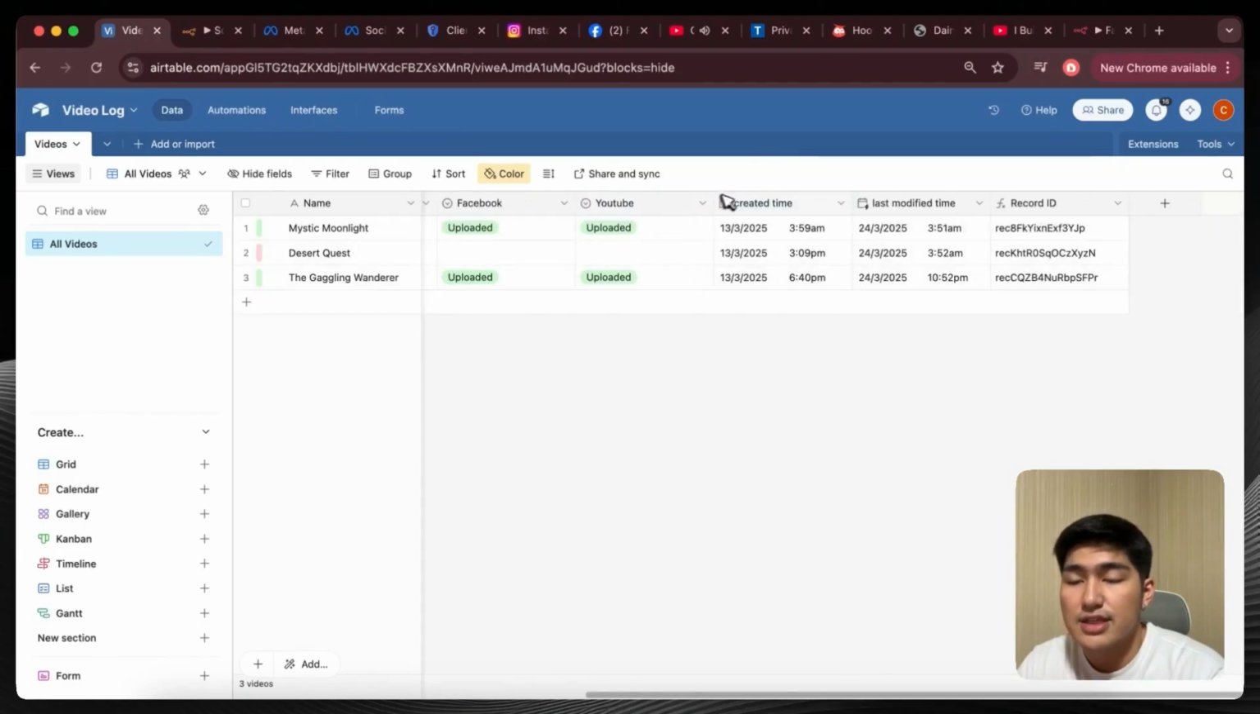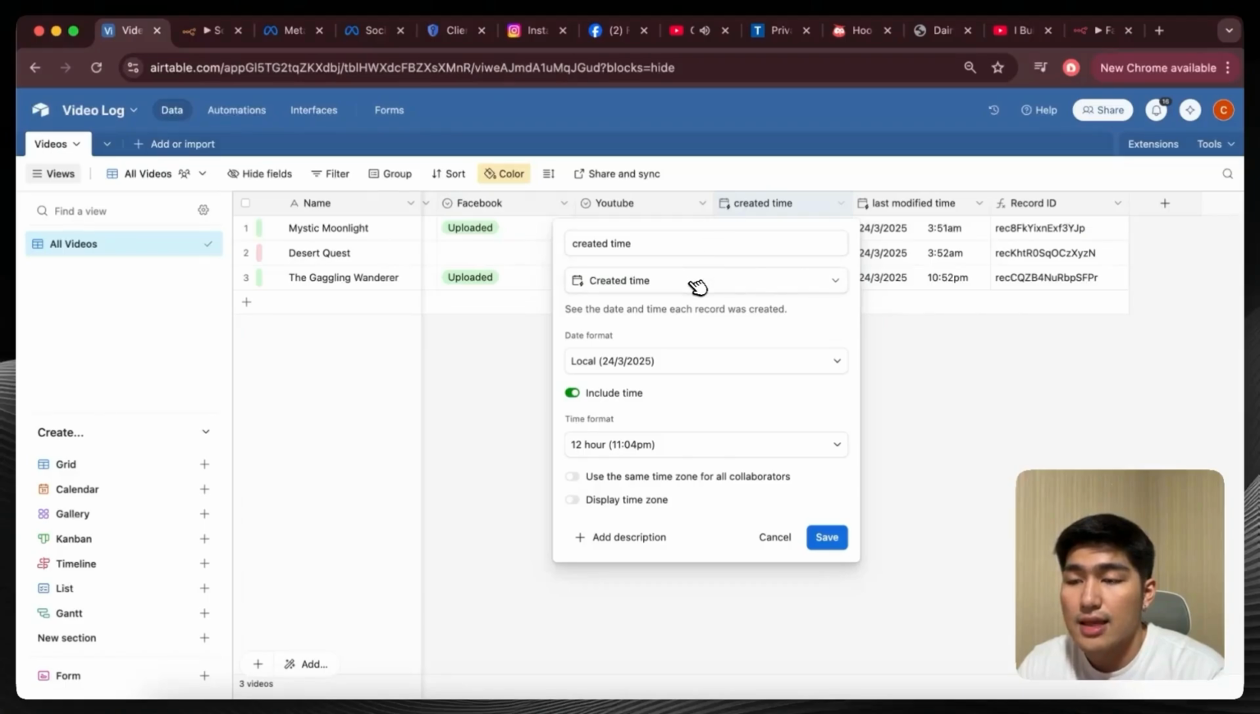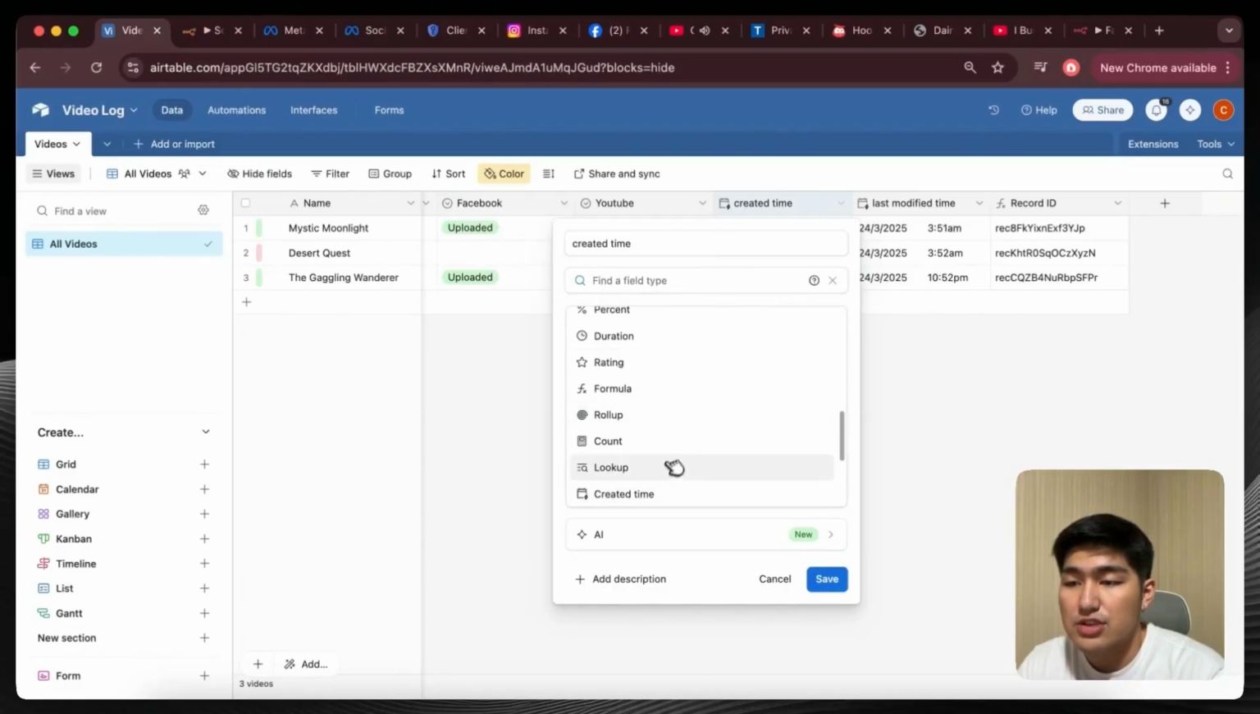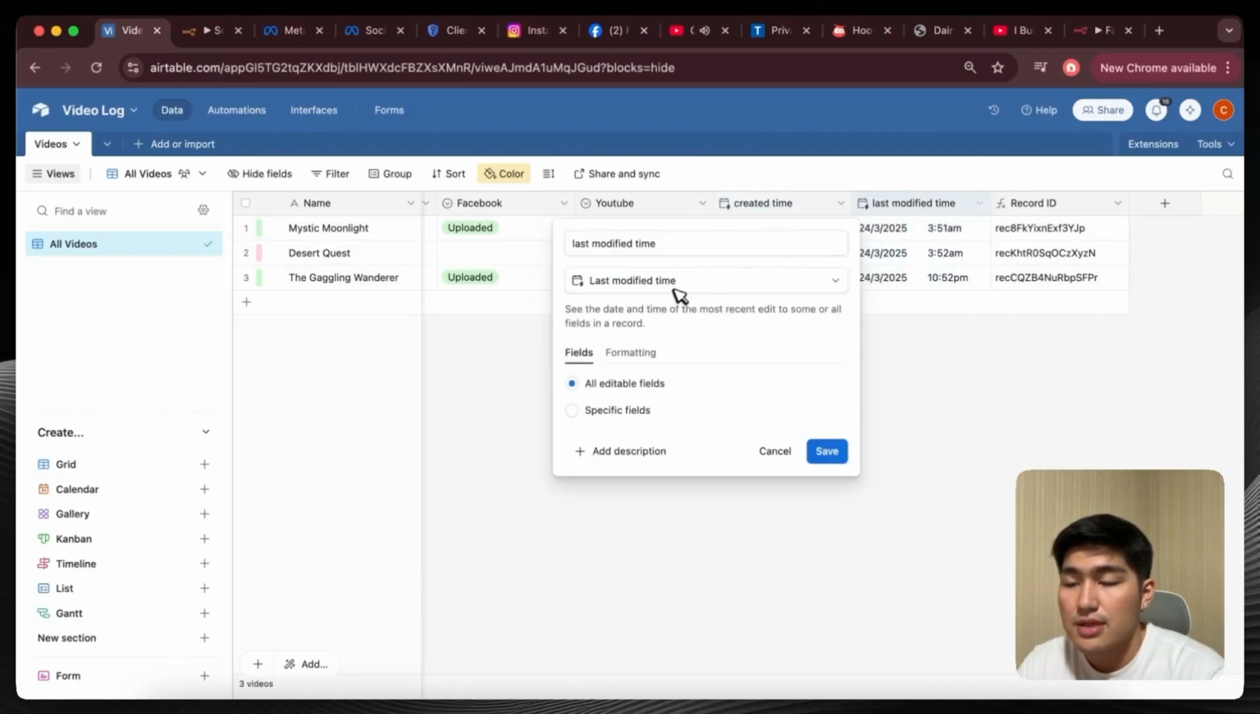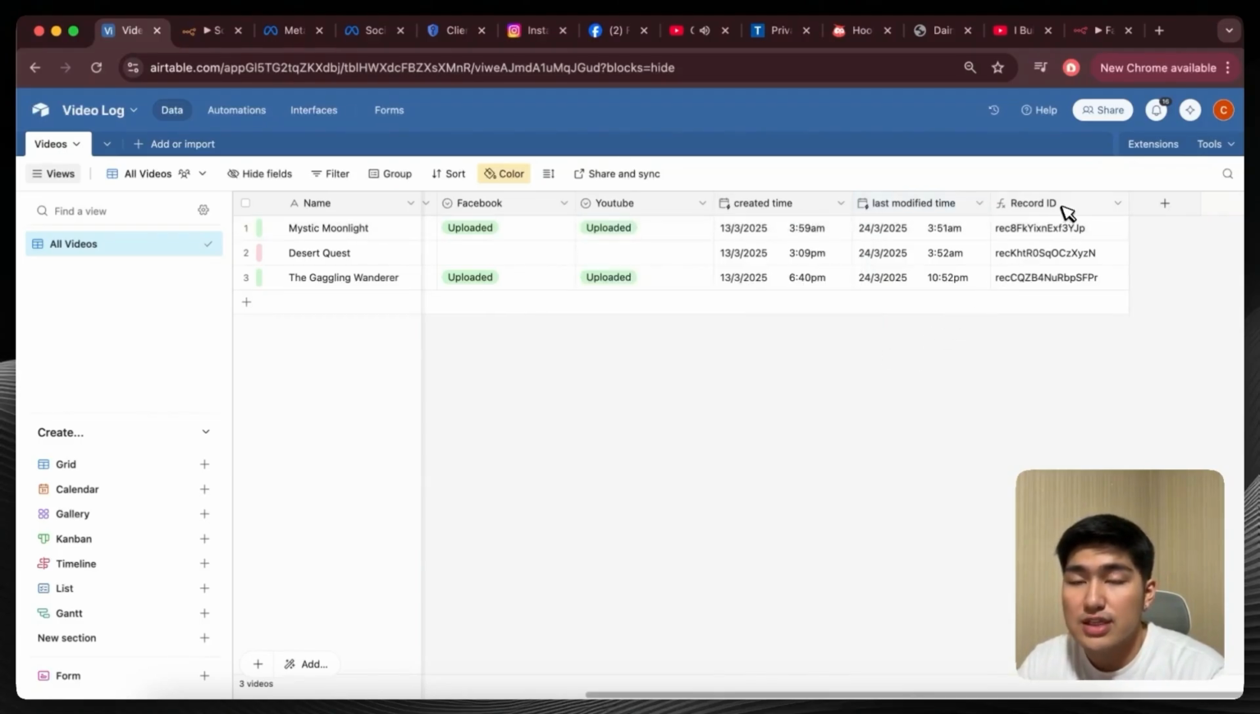And then afterwards, I've created another field called created time, and this can be found by searching for the created time field type, right? And then you also have a last modified time. Similarly, you find the last modified time field type. And the last one is record ID.